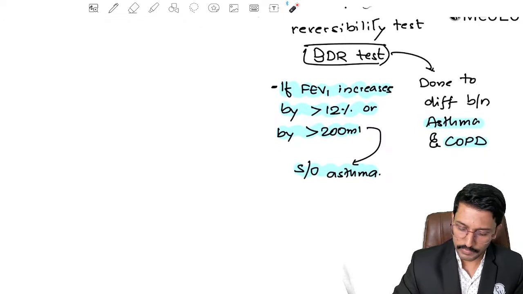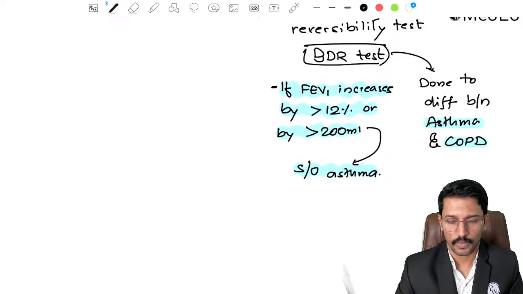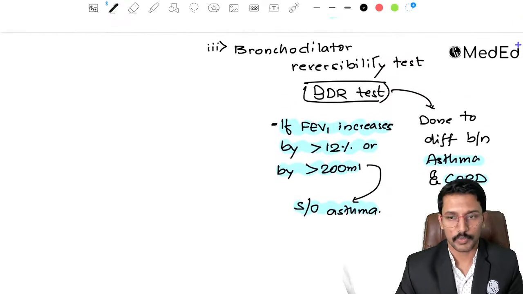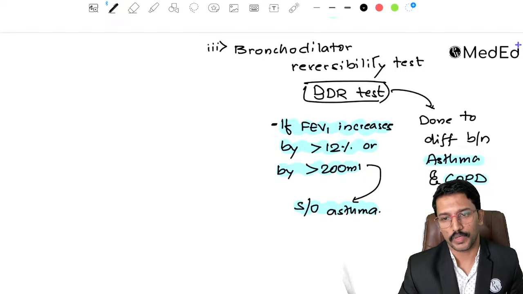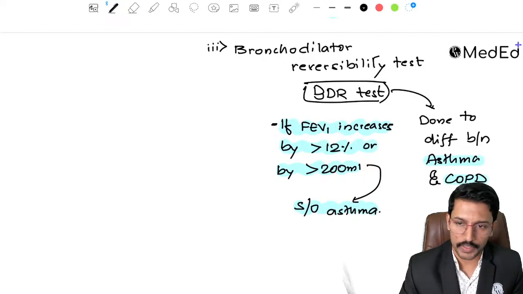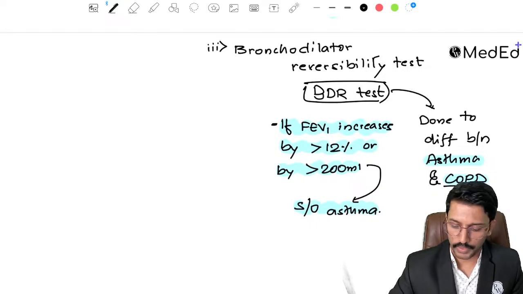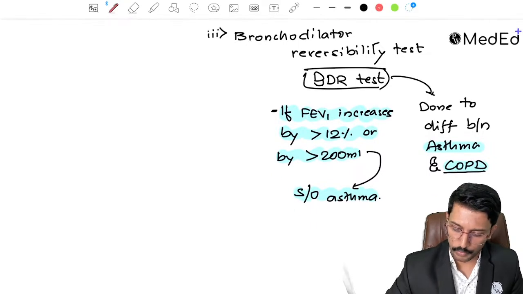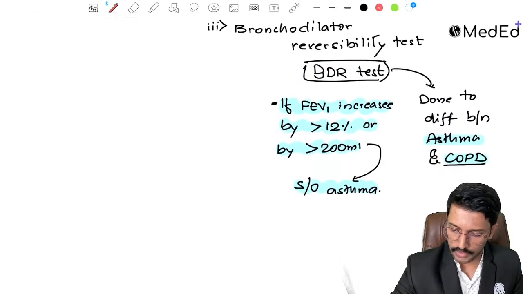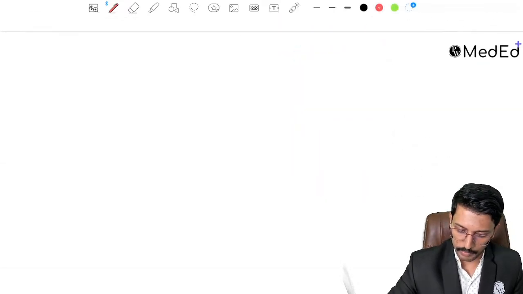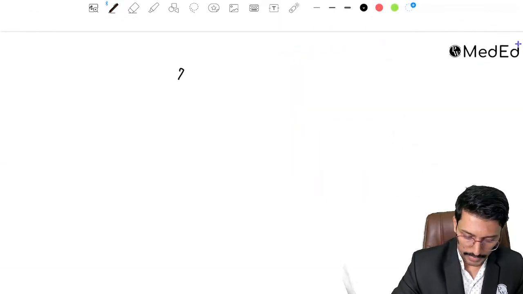What else will help us to differentiate between asthma and COPD? The second test is the diffusion capacity of carbon monoxide. Let me put a small table here so that you will be able to remember the differences between asthma and COPD.